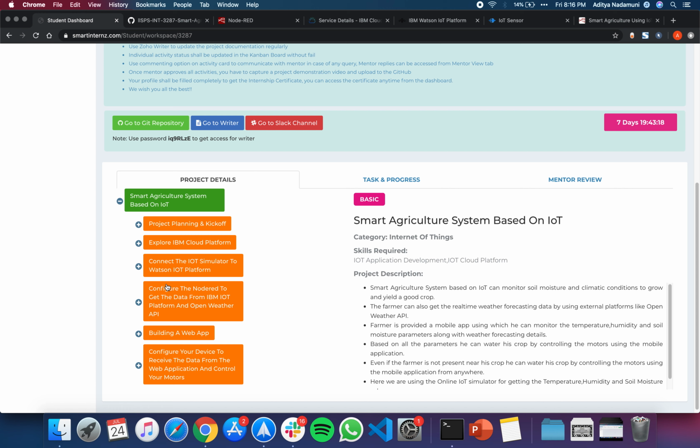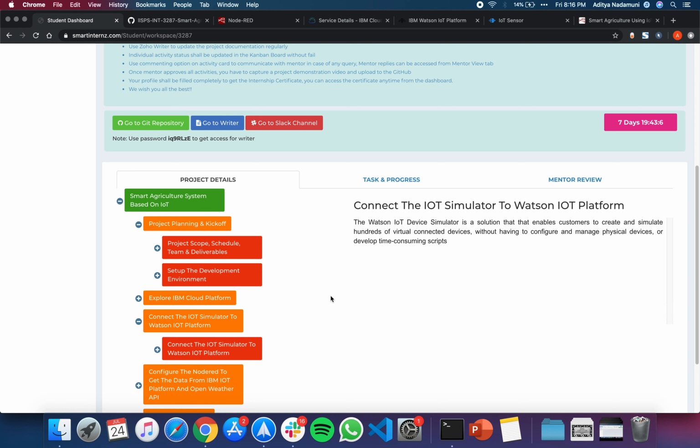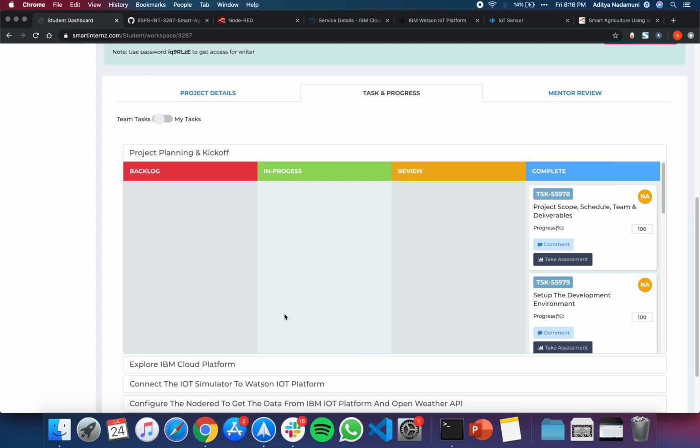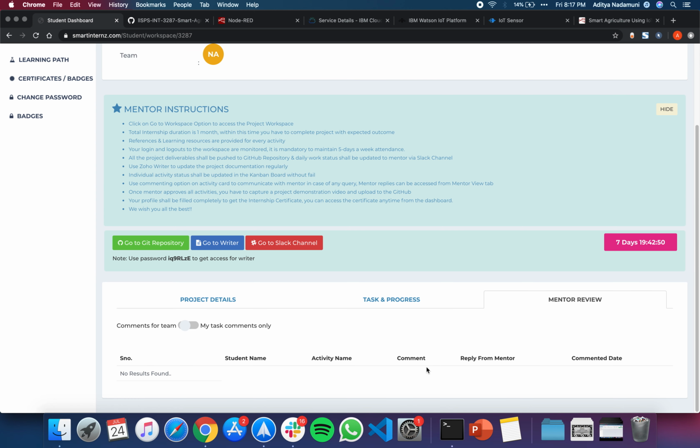If you click here, we can see these orange things. These are the many milestones that should be completed in order to complete the project. These are the tasks that should be completed. Everything has its description and related videos. Here is the Kanban tiles where we can adjust how much of the project is completed, etc. And the mentor can also see this. If any mentor wants changes, he can share over here.